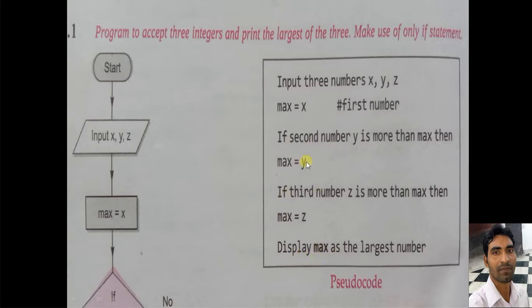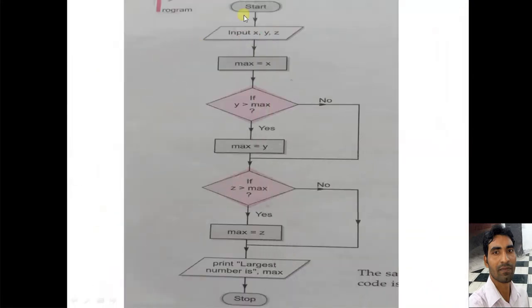And now the same thing is represented through the flowchart, as you can see in the next figure. The flowchart is made. Start, then we have given the input as x, y, z, three numbers. Then x has been assigned to max, and then the condition is checked. If y is greater than max, then max is assigned y. Otherwise, if no, then it comes out and checks another condition. That is, if z is greater than max, then max is assigned z. Otherwise, if no, then it comes out. And finally, the largest value is printed in the form of max.